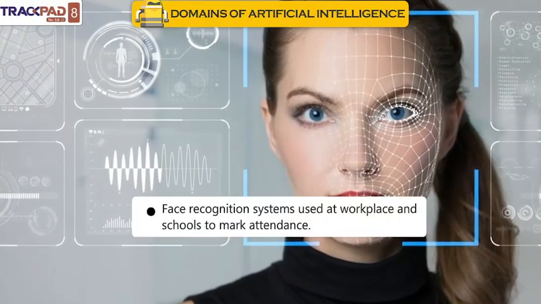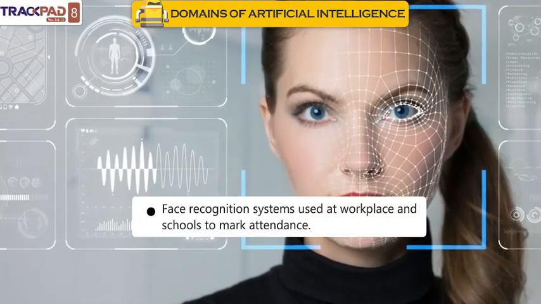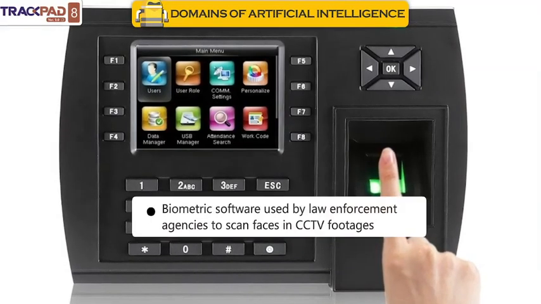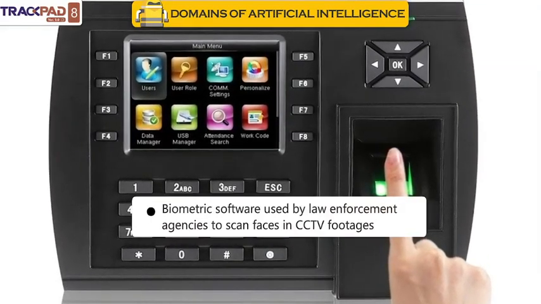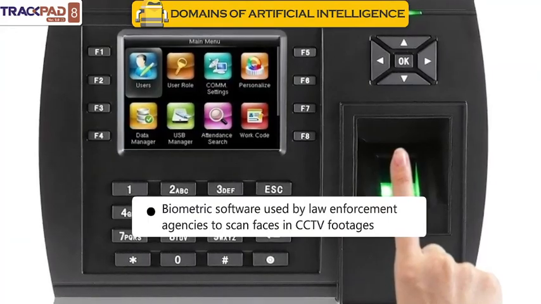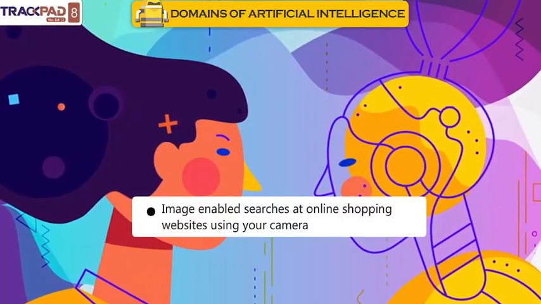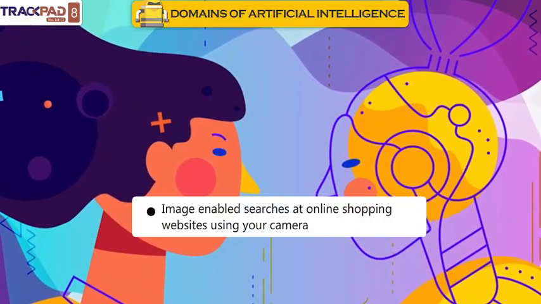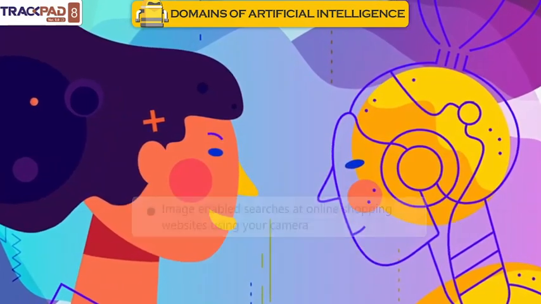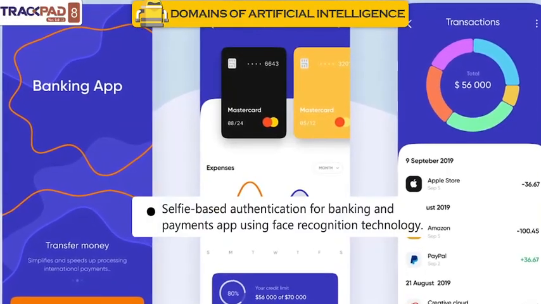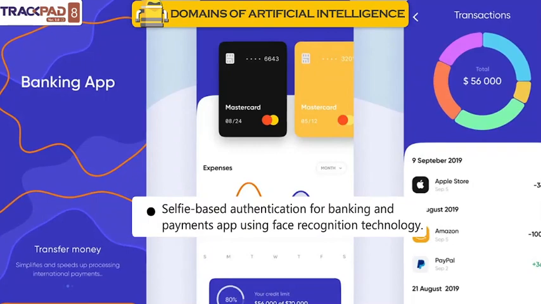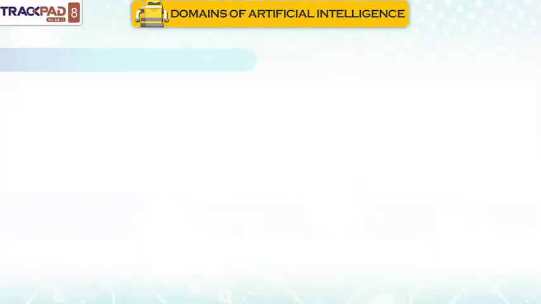Examples of AI applications based on computer vision. Face recognition systems used at workplaces and schools to mark attendance. Biometric software used by law enforcement agencies to scan faces in CCTV footage. Image-enabled searches at online shopping websites using your camera. Selfie-based authentication for banking and payment apps using face recognition technology.